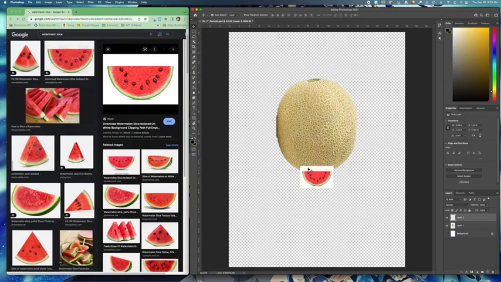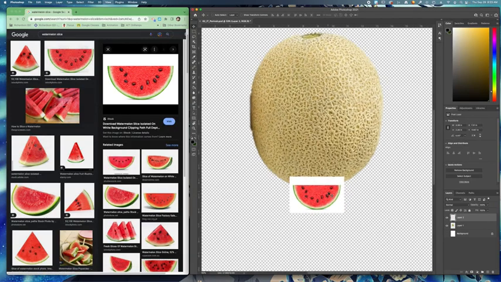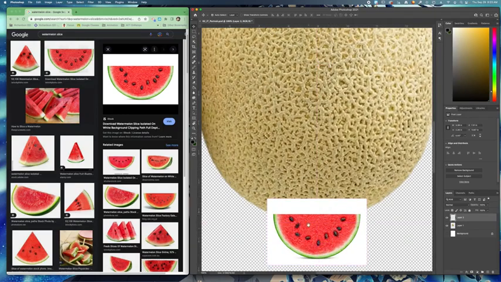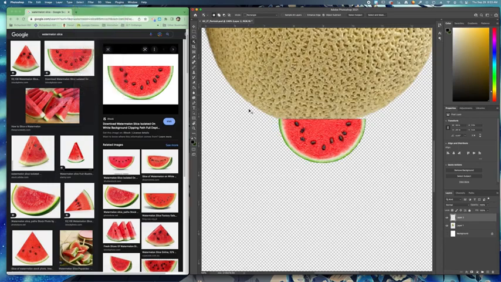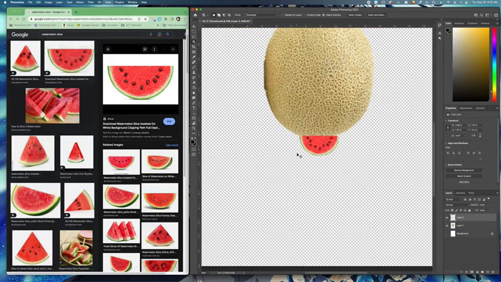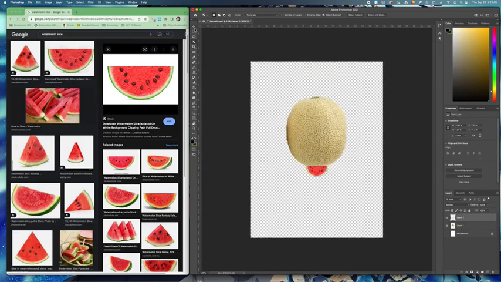And then I'm going to use a shortcut to zoom in, which is Command plus. Hold spacebar down to move around. And let's try the object selection tool again. Oh, very nice. Select, inverse, delete. Very easy once you get used to it. And then click on my move tool, Command T to transform.